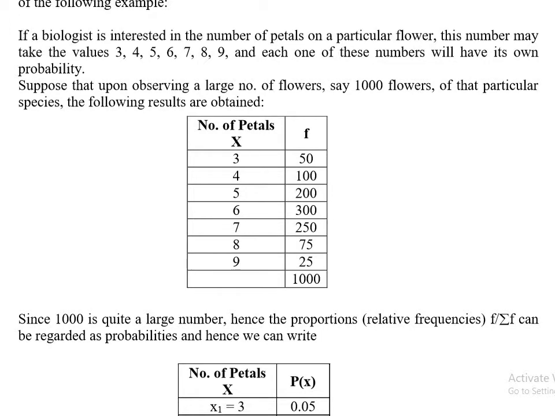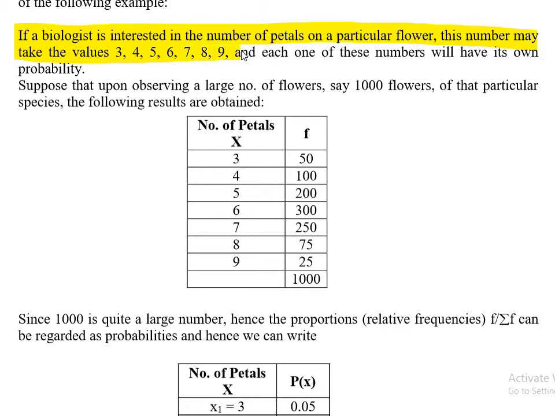If a biologist is interested in the number of petals on a particular flower, this may take the values 3, 4, 5, 6, 7, 8, 9.